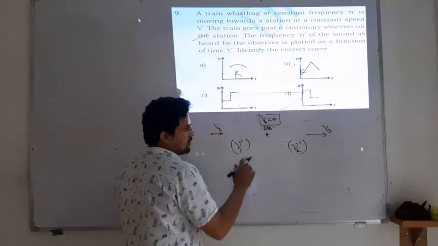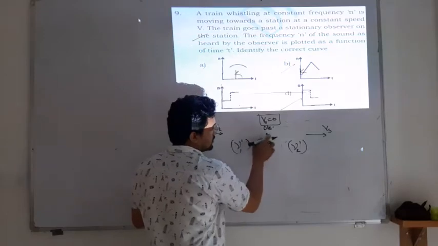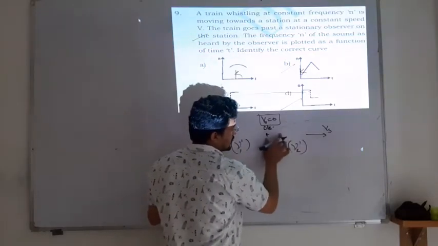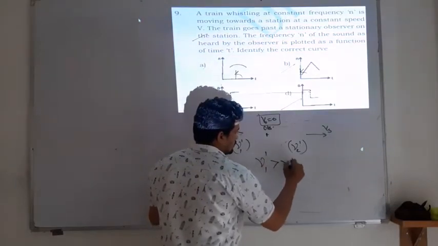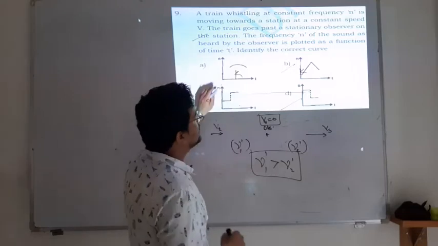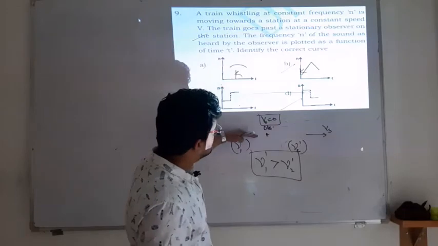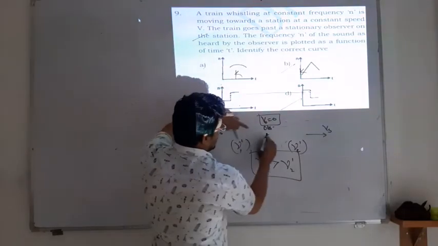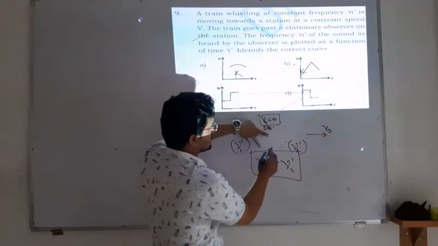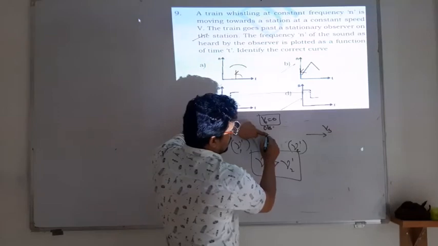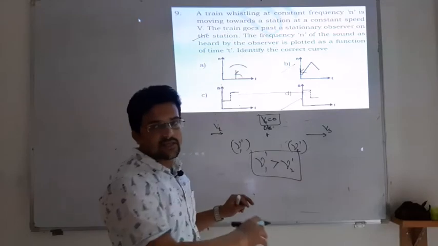So in both the cases, which frequency is more? If the train is moving towards the observer, at that time the frequency is more, and if the train is moving away from the observer, frequency will be less. So you can write v2 dash is less than v1 dash. Now which of the graphs will represent this? When it is at the observer, it hears the maximum frequency, and as it moves away from the observer, the frequency goes on decreasing as time passes.